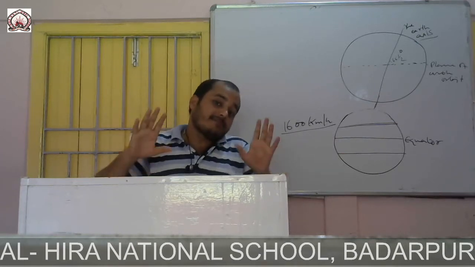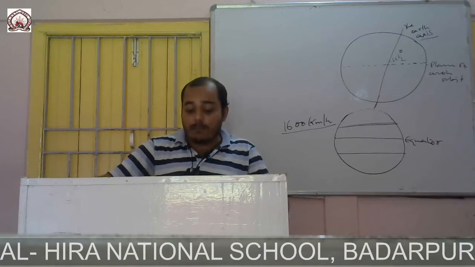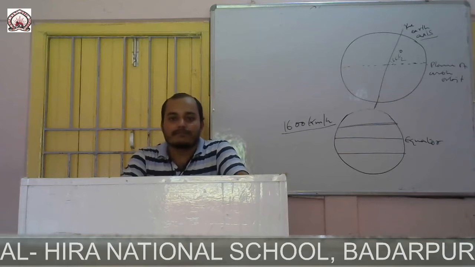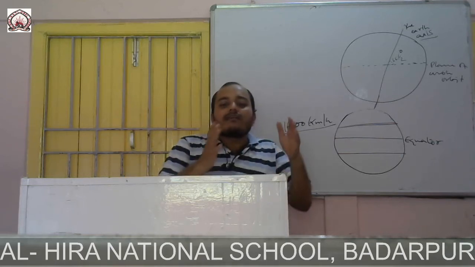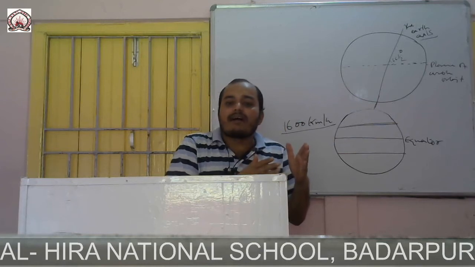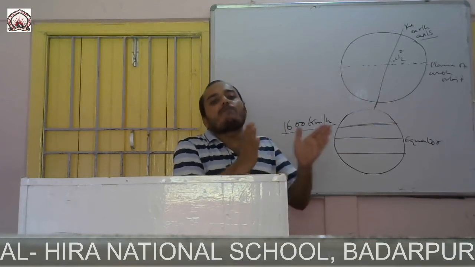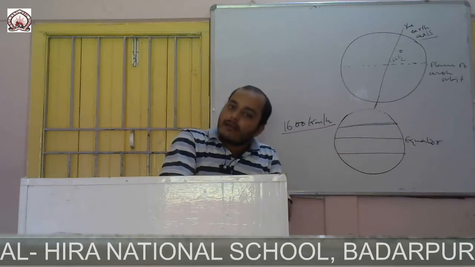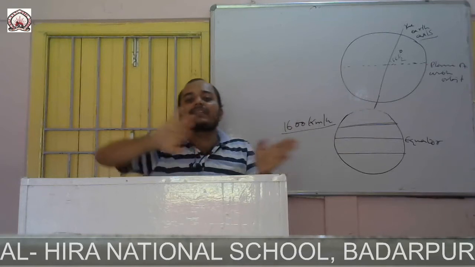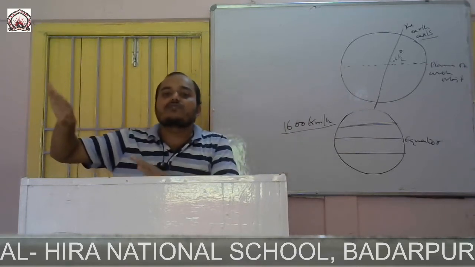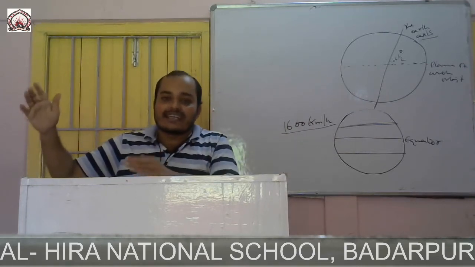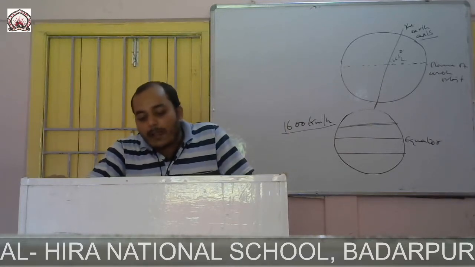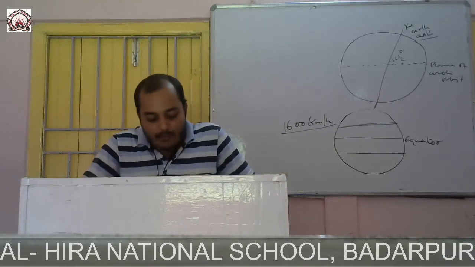Now suppose for a moment the Earth has stopped rotating, then what will happen? The area which is facing the sun will permanently remain bright, means day, and the area which is not facing the sun will permanently be in the dark. So now we will see the length of day and night.